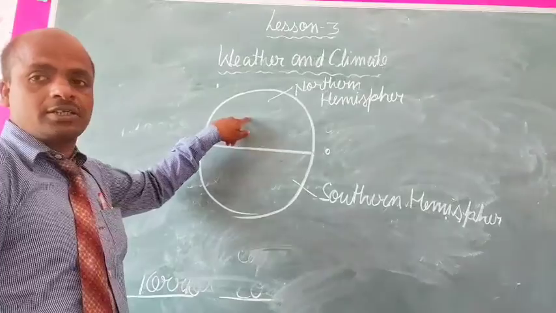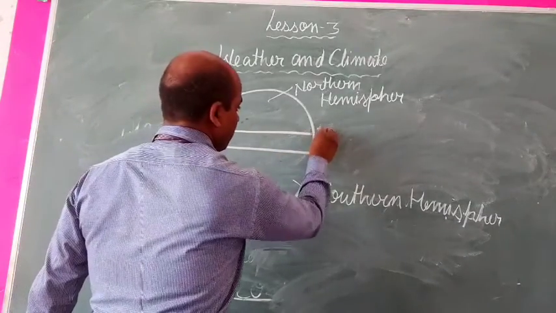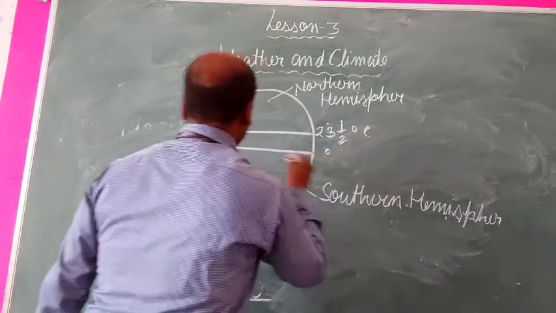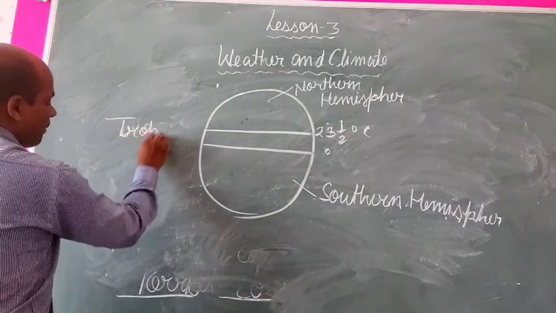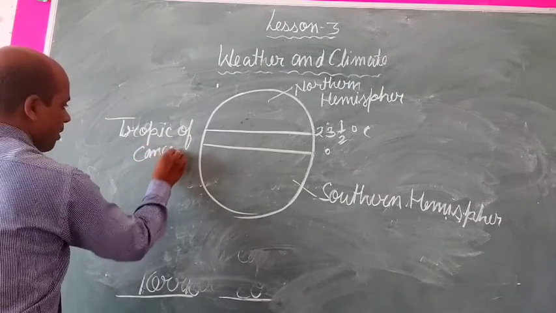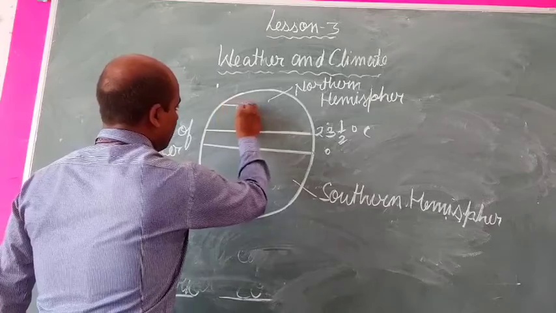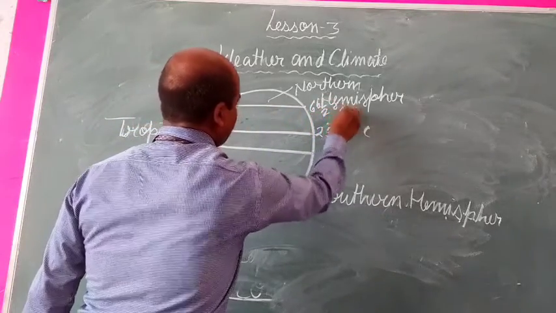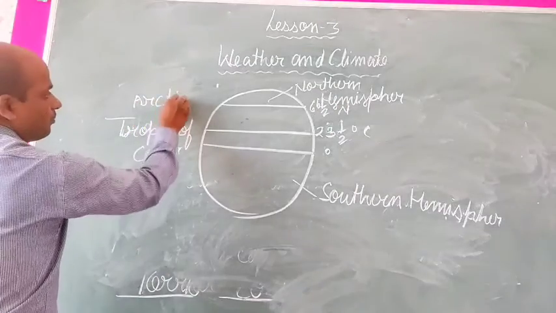In the northern hemisphere, 23 and a half degrees north is called Tropic of Cancer, and 66 and a half degrees north is called Arctic Circle.